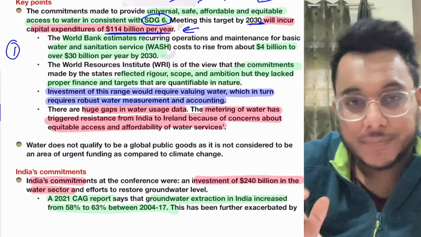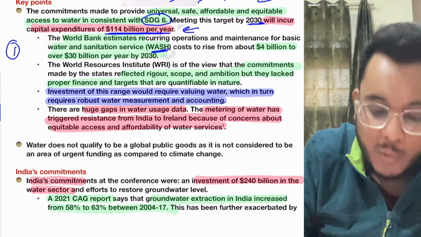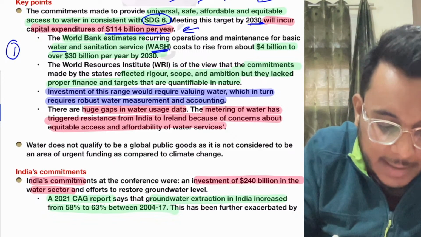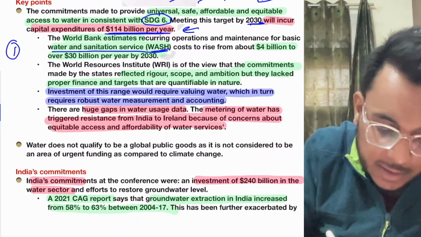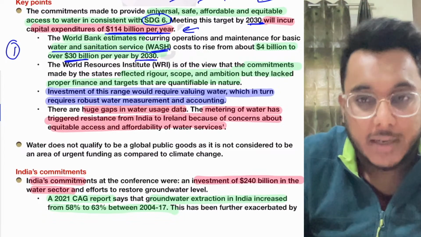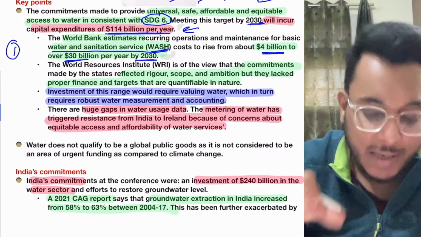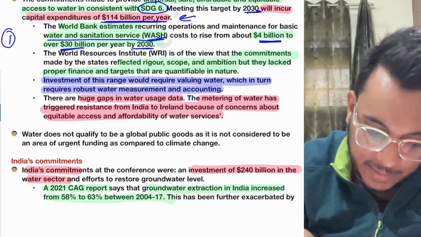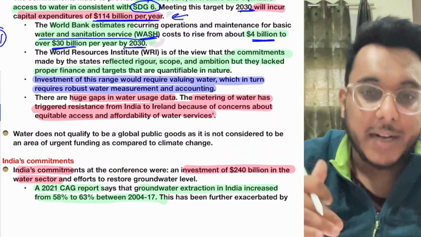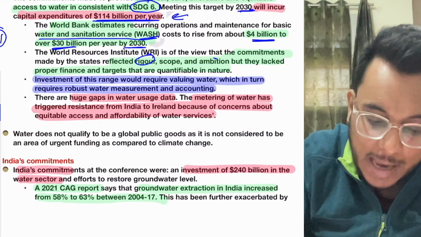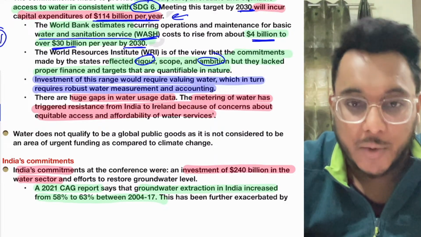Now the World Bank has also provided this particular thing that for basic sanitation, WASH. What is WASH? WASH stands for water and sanitation service. So for WASH, we need $30 billion per year by 2030. So from $4 billion, $30 billion will be needed purely here. This is something that is being done. Now guys, this much high commitment that has been taken up shows the rigor, the ambition of the countries, that they actually are very serious on this particular thing.